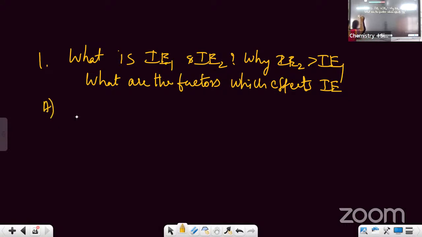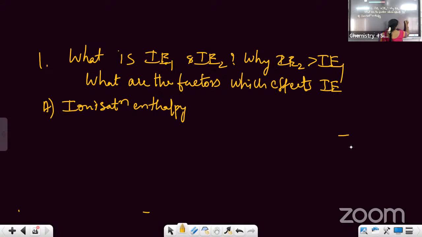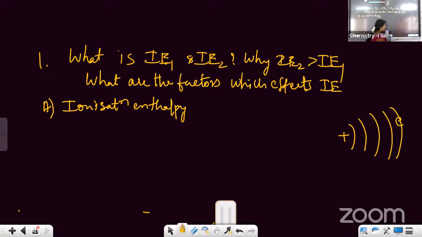Now, what is the meaning of IE? IE का मतलब क्या है? Ionization enthalpy. Now, what is this ionization enthalpy? Take one neutral atom. What is the meaning of neutral atom? The number of electrons is equal to the number of protons. This is called a neutral atom.